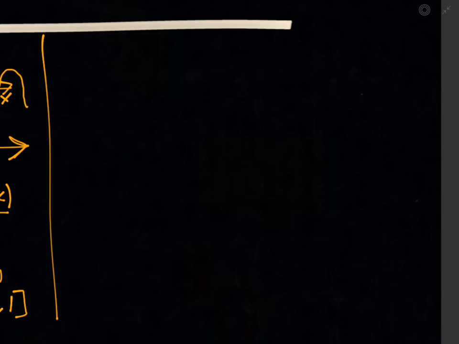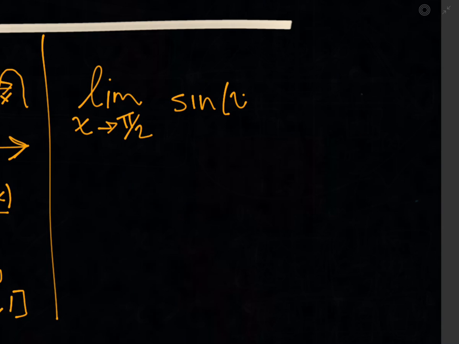We can in fact take the limit as x approaches some value, we'll call it, I don't know, pi over 2, of the sine of x. So what is that? Well, as x approaches pi over 2, we can use direct substitution and ask, what's the sine of pi over 2?